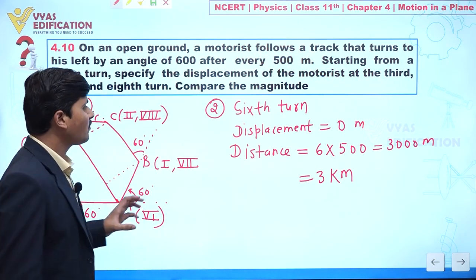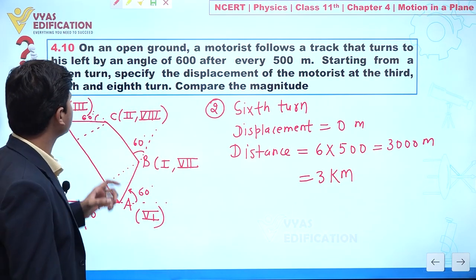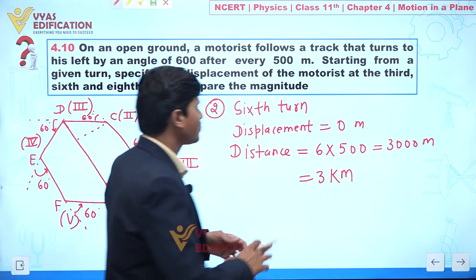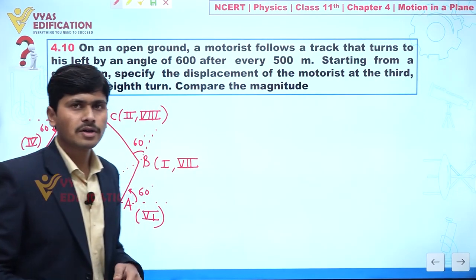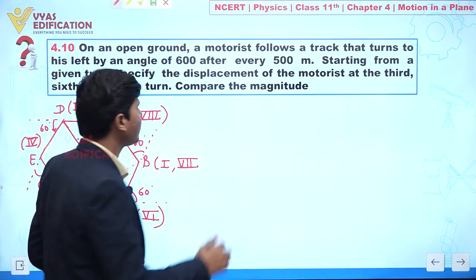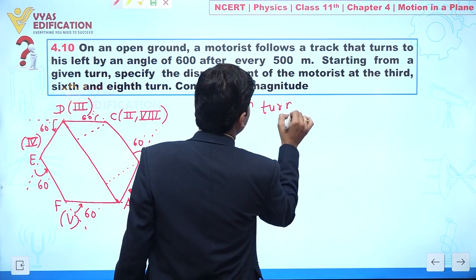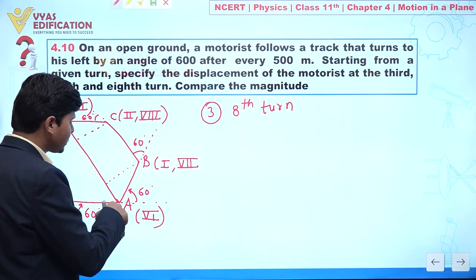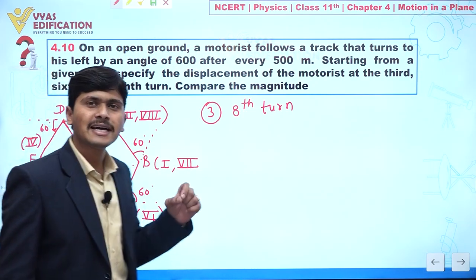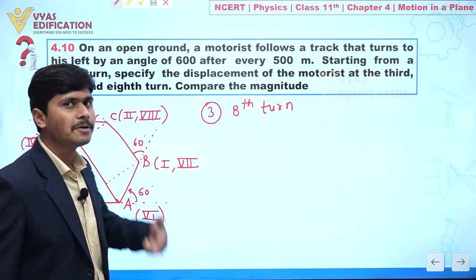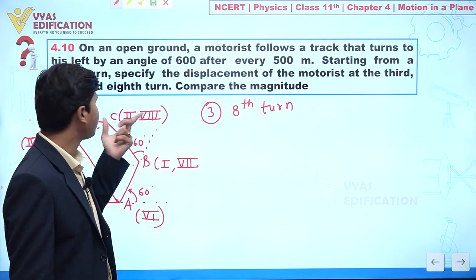Yes. Now let's discuss the distance and the displacement of this motorist in the 8th turn. So concentrate on the screen. Now you can see from this diagram, at the 6th turn this motorist is at A, then the 7th and 8th. It means at the 8th turn we will find this motorist at point C. Clear?